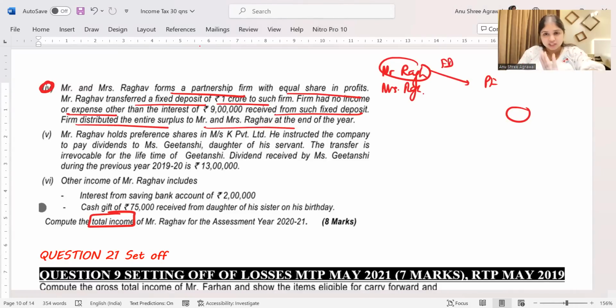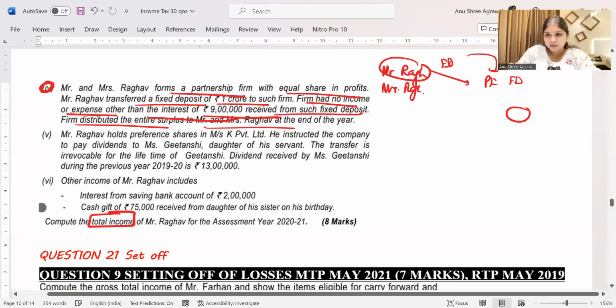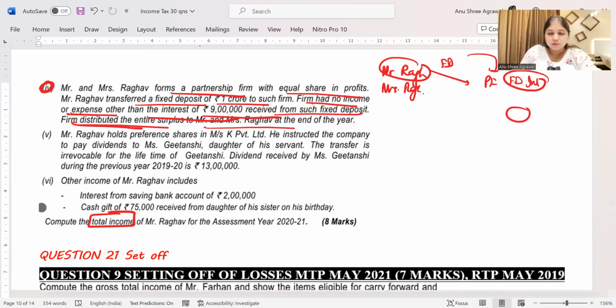No. It is transferred to the firm. Most probably it is like a capital contribution. The firm had no income or expense other than the interest of 9 lakh received from the FD. So Mr. Raghav has given the FD to the partnership firm, and from this FD the firm is receiving FD interest. And the firm distributed the entire surplus to Mr. and Mrs. Raghav at the end of the year. Share of profit given to both of the partners.